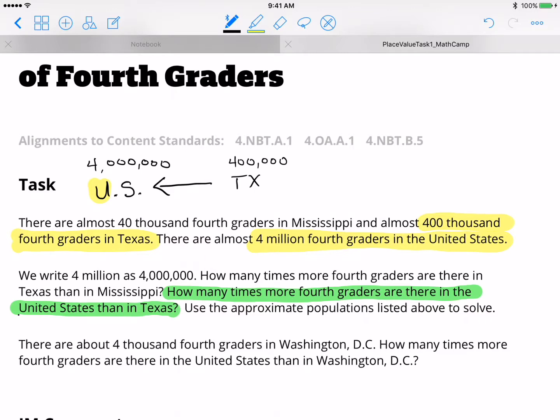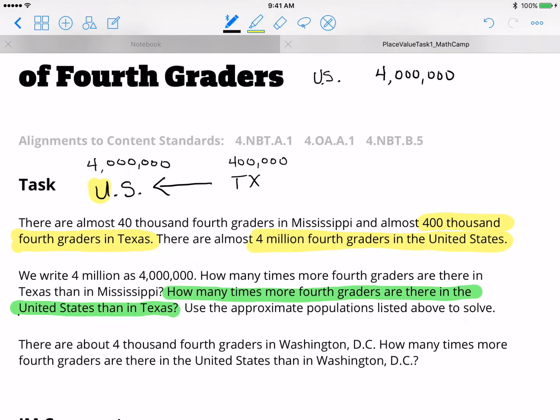All right, so I'm going to come up here and do my place value chart again. So I'm going to do the United States, and that was 4 million.